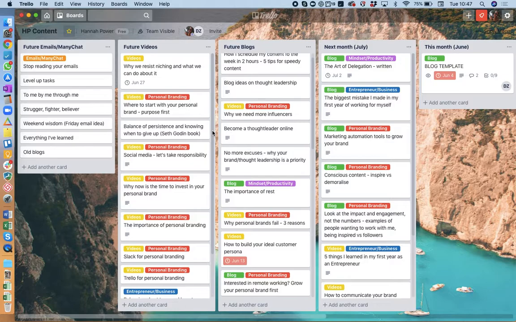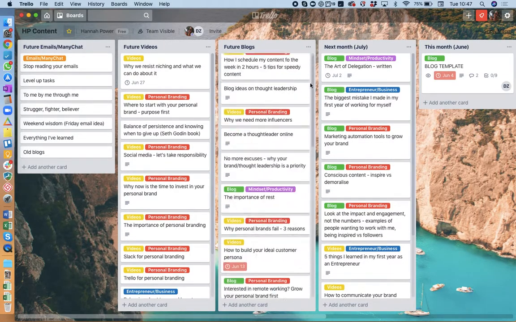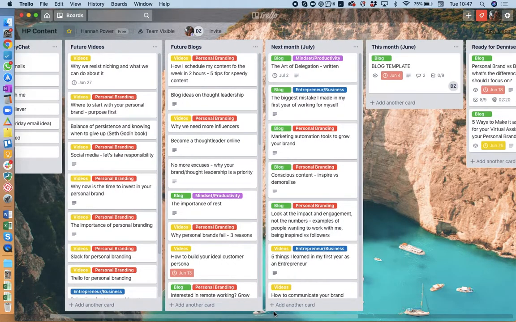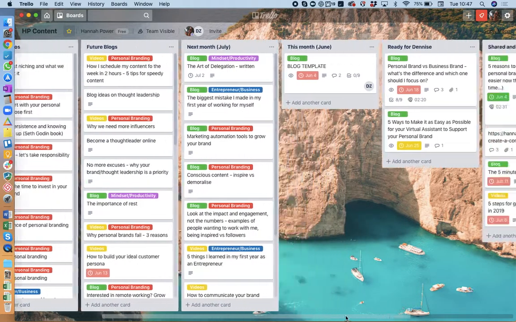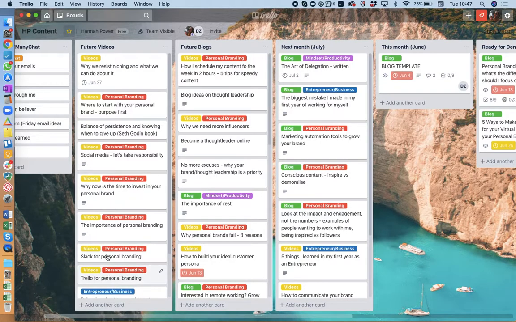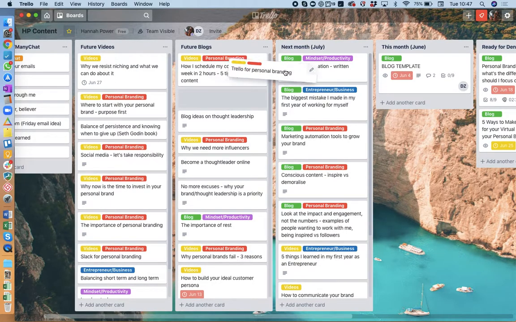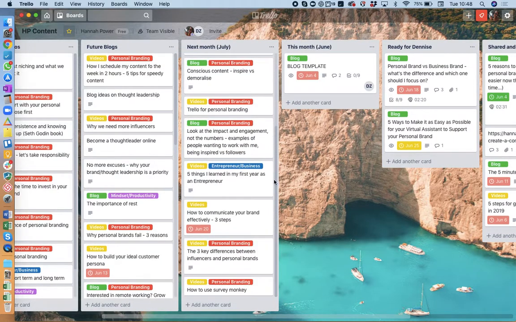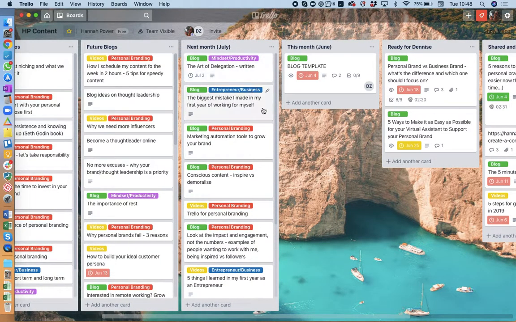I've created these using the strategy which I've talked about in another blog that I've done. And essentially I can go through this, keep them in order of the ones I think are the most relevant or the best ones at the top. And then here, for example, look, I've got Trello for personal branding up here. So that might be one that moves into next month for July. And I now know these are the ones I need to create in July.